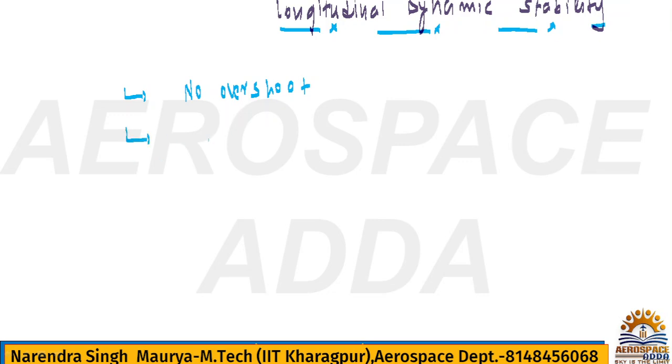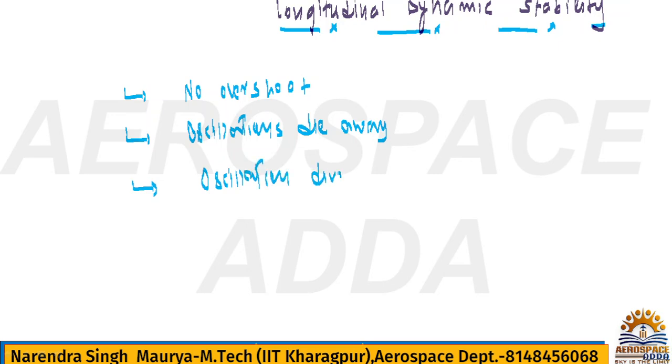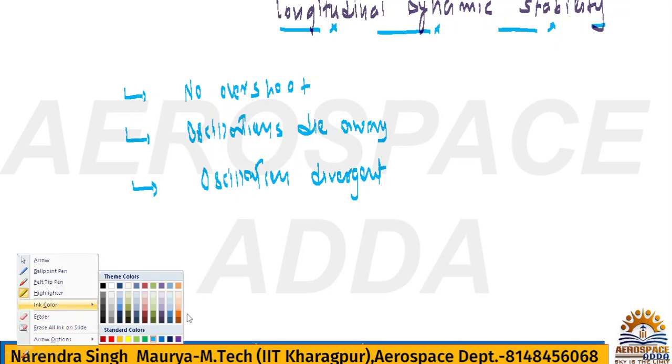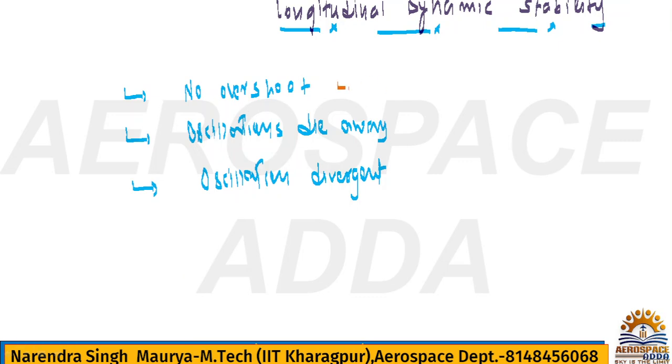Then another is oscillation, oscillations die away, and third one is the oscillation divergent. Oscillation divergent. Okay, just try to connect with this.